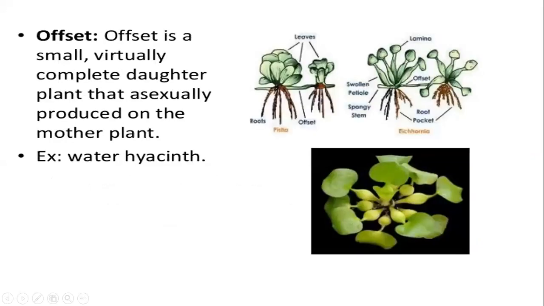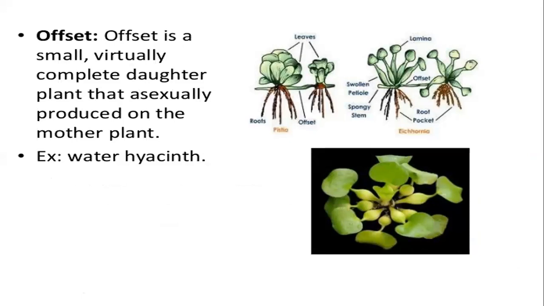Offset के बाद bulb है. That would be the last. Offset is nothing. Offset is the runner of water bodies. In short, what is offset? Runners of water bodies. मतलब क्या? Same जैसे runners land पे terrestrial है, similar way से ये भी runners ही है, but they are on the water bodies. That is the only difference.